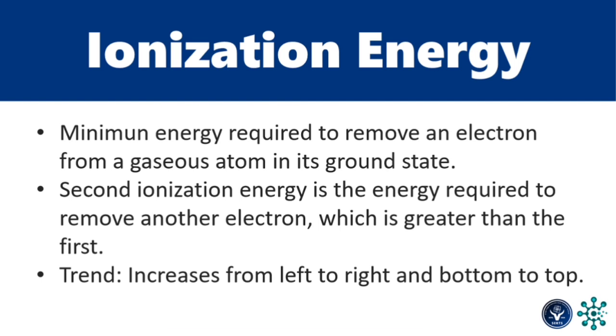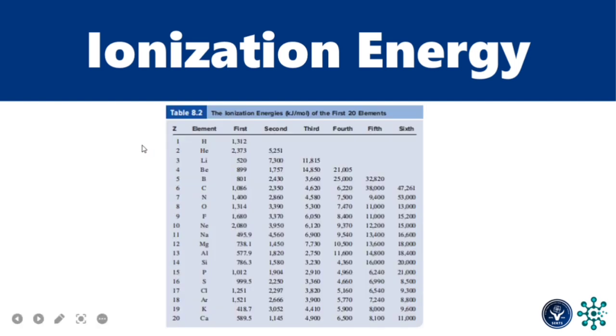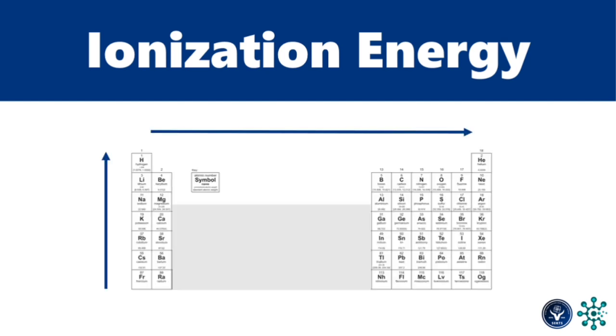To hammer the point, let us look at the ionization energies of the first 20 elements. As you can see, the second ionization energy of helium is greater than the first. The same is true for the other elements, though there are exceptions. So the trend looks like this again, from left to right and from bottom to top.